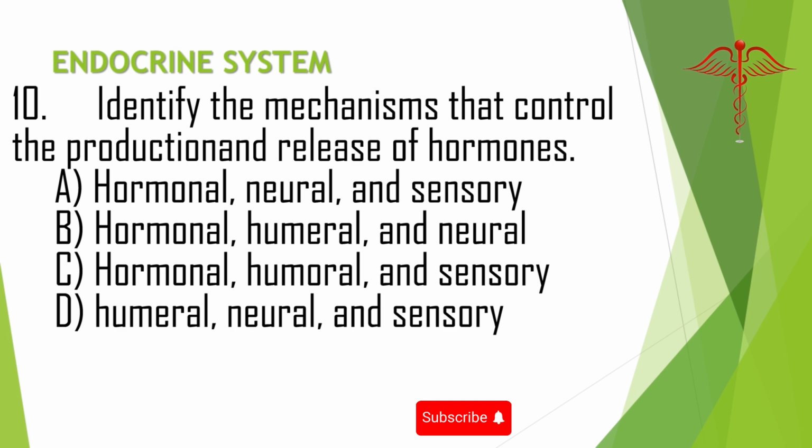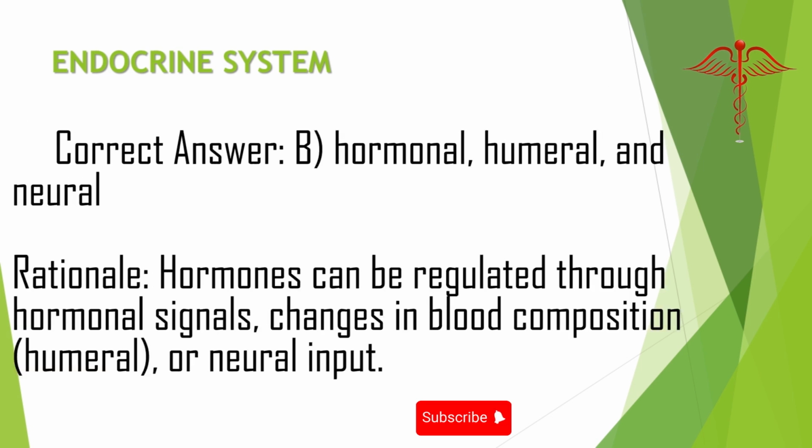10. Identify the mechanisms that control the production and release of hormones. A. Hormonal, neural, and sensory. B. Hormonal, humoral, and neural. C. Hormonal, humoral, and sensory. D. Humoral, neural, and sensory. Correct answer: B. Hormonal, humoral, and neural. Rationale: hormones can be regulated through hormonal signals, changes in blood composition, humoral, or neural input.